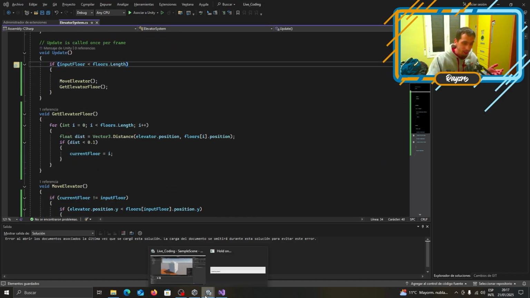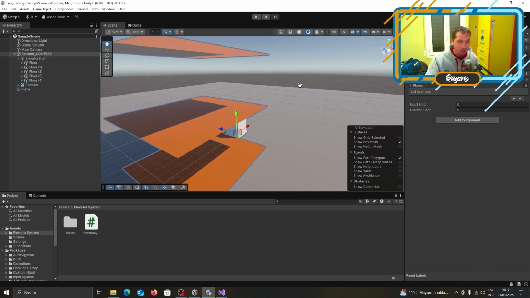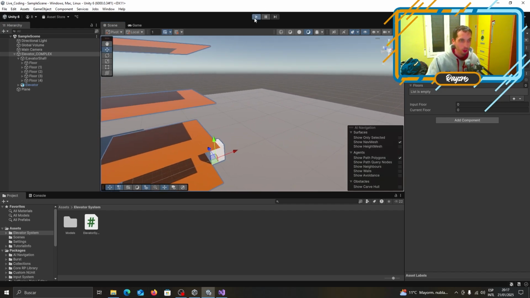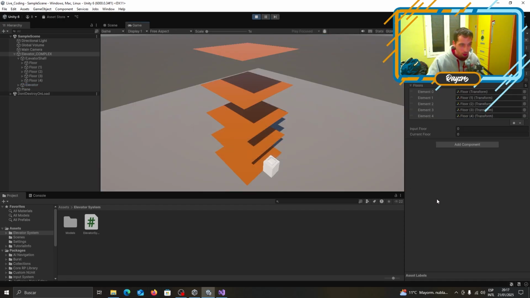Let's see this elevator in action. We will be able to see the elevator moving. I don't know how it will work really. Let's see how bad it works. Well, it stays at 0 because it's the same current floor. An input floor, if we set it to 2, the elevator starts moving.